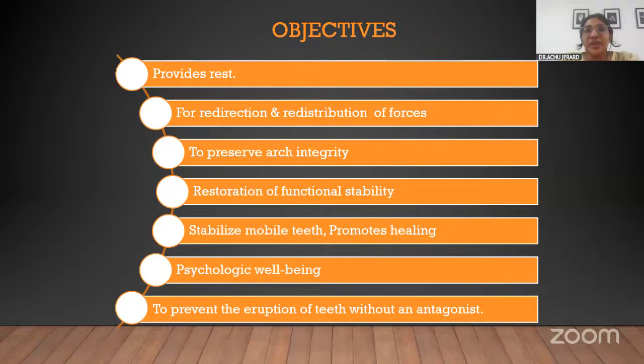What are we trying to get through splinting? Splinting is done to provide rest and support to the mobile teeth, first of all, and also to redirect and redistribute the forces equally among all the teeth.